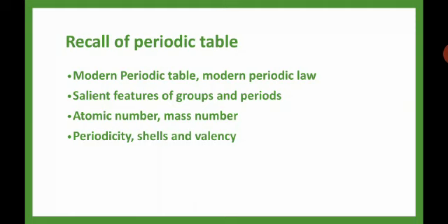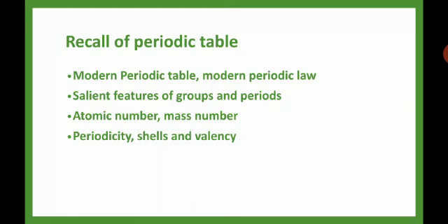First shell 2, then 8, then 3. So totally 3 shells are there. So 3 shells means it belongs to the third period. Then 3 valence electrons are there, so it belongs to the third group. From this we can find which group it belongs to and which element it is.